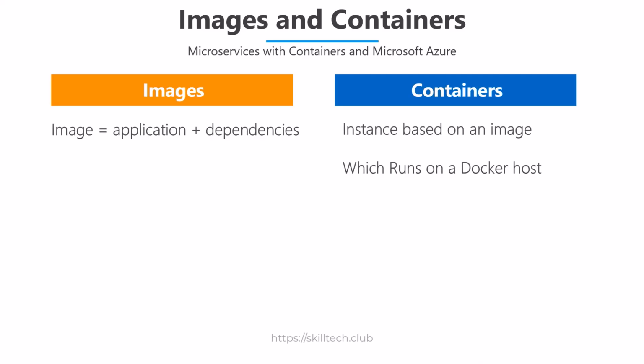And the containers are nothing but instances based on those images, those packages. Remember, an image is not a running thing. A container is a running thing. And that's why the containers are going to run on something which is a Docker host, the environment which is provided by Docker. These dependencies can include packages, libraries, files which are required to run that application, and it can also include operating system.